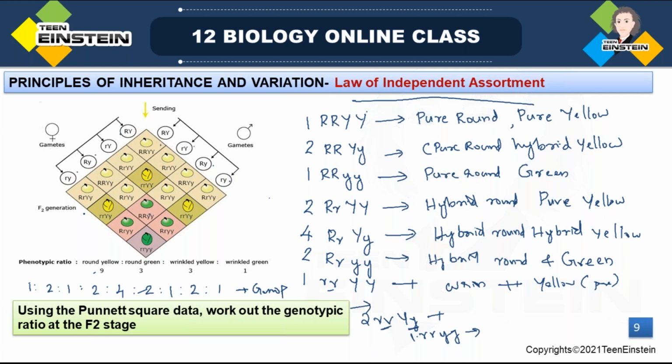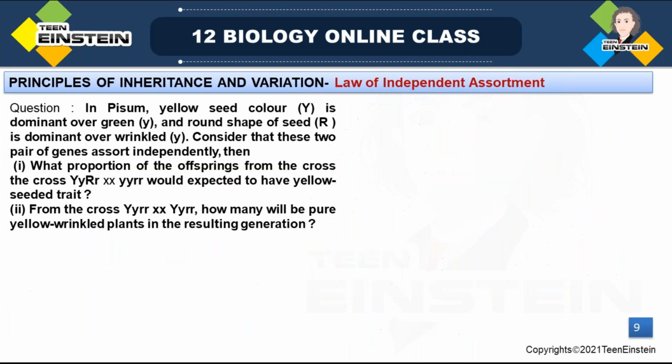So we have learned with the help of Punnett square how to write the combinations, how to write the genotypic expression and explain the phenotypic expression, and the monohybrid ratio, genotypic and phenotypic. Now we have learned the phenotypic ratio and genotypic ratio of a dihybrid cross also. Okay, so next comes a problem. After explaining this, we'll wind up.